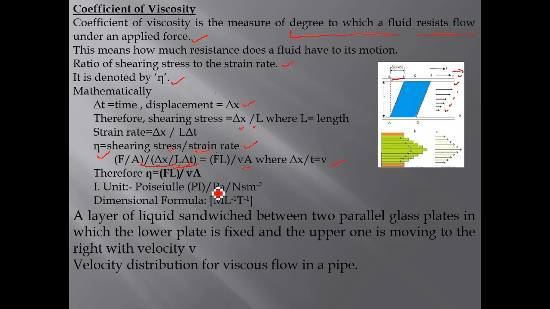The unit of coefficient of viscosity is Poiseuille, Pascal second or Newton second per meter square. The dimension formula is M L minus 1 T minus 1. Now consider a layer of liquid sandwiched between two parallel glass plates, in which the lower plate is fixed and the upper one is moving to the right with velocity v. This is the velocity distribution of flow in a pipe. That was the coefficient of viscosity.